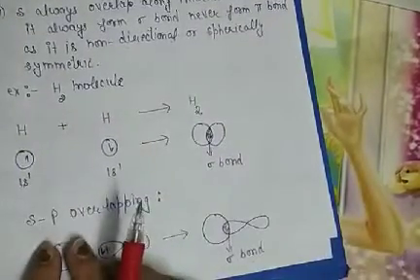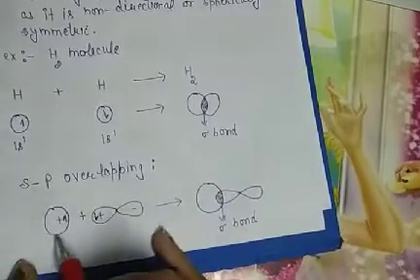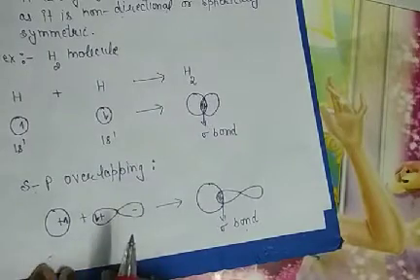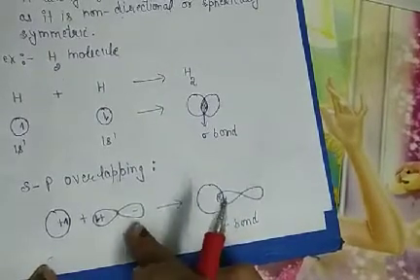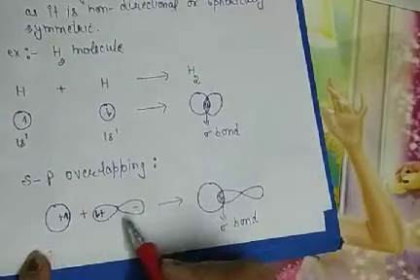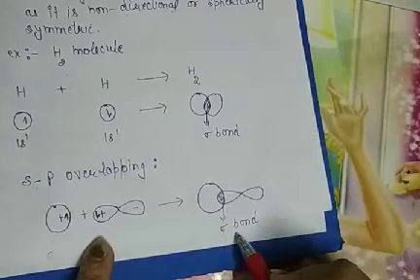The second type of overlapping to form a sigma bond is sp overlapping. Remember again, s only forms the sigma bond. So whatever the other orbital with s, a sigma bond is always formed. When s overlaps with p, it also forms a sigma bond.